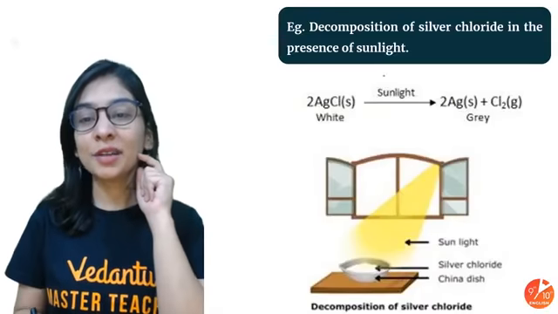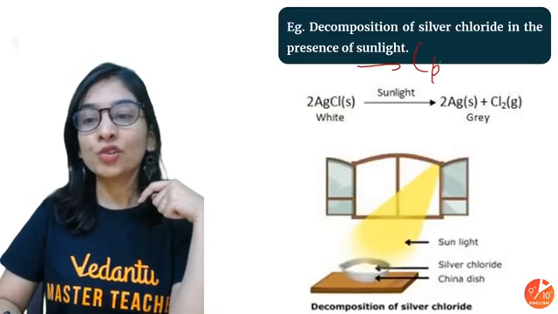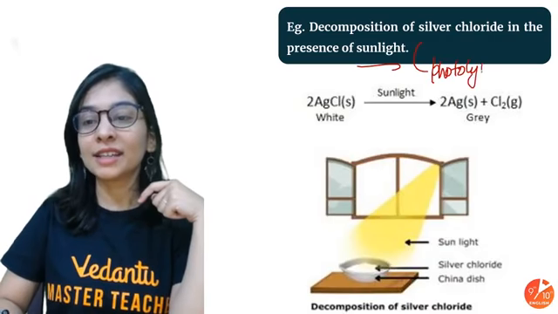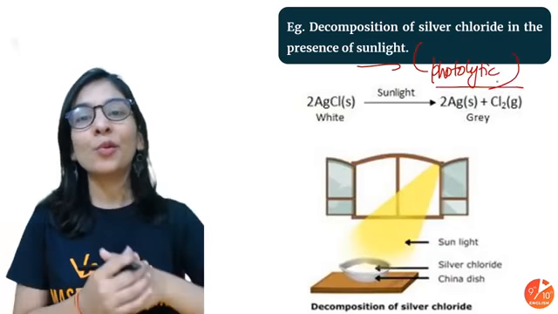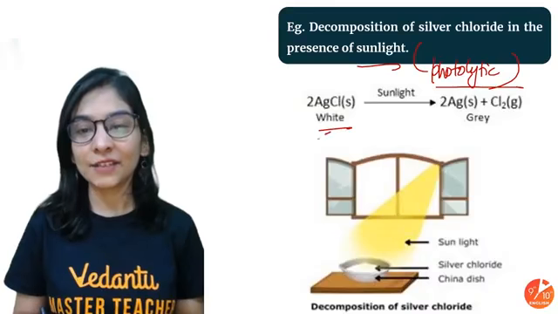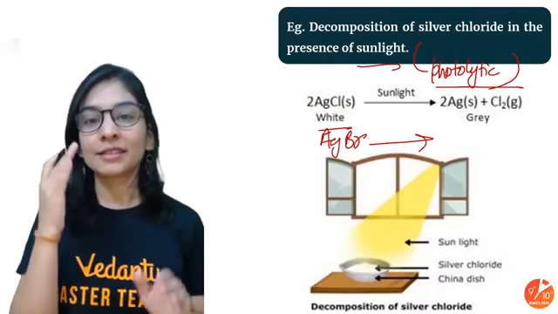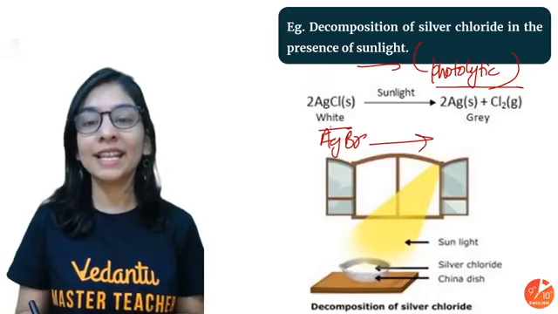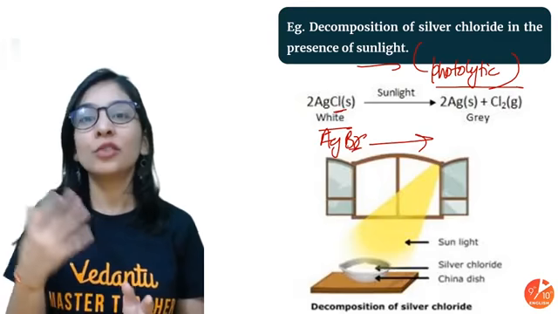Now decomposition in the presence of sunlight, that is nothing but photo decomposition or photolytic decomposition, right? Breaking down in the presence of light. Some of the silver compounds are light sensitive, like AgCl and AgBr, silver halides, silver chloride, silver bromide. Halides mean this: halogens are the 17th group of the periodic table.